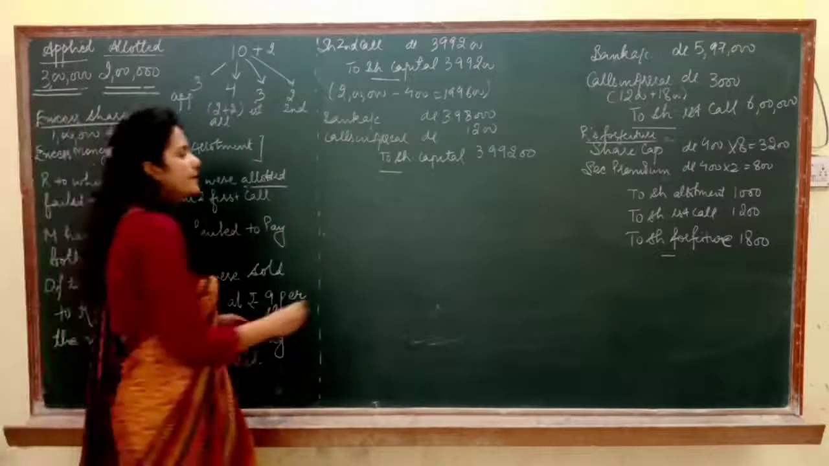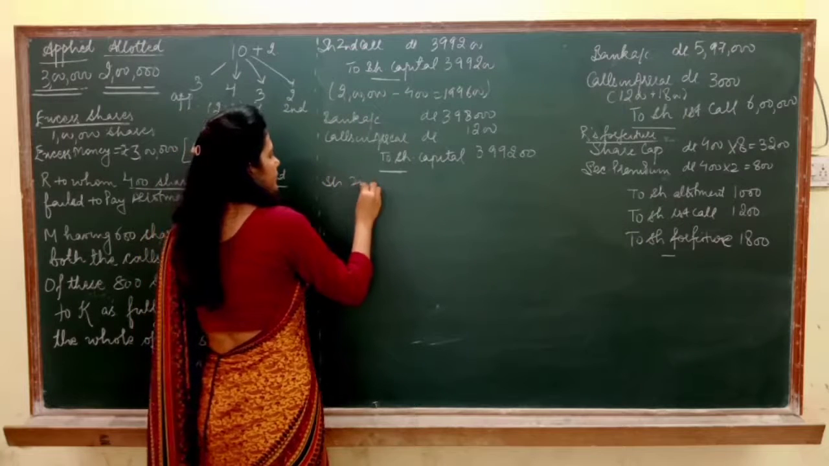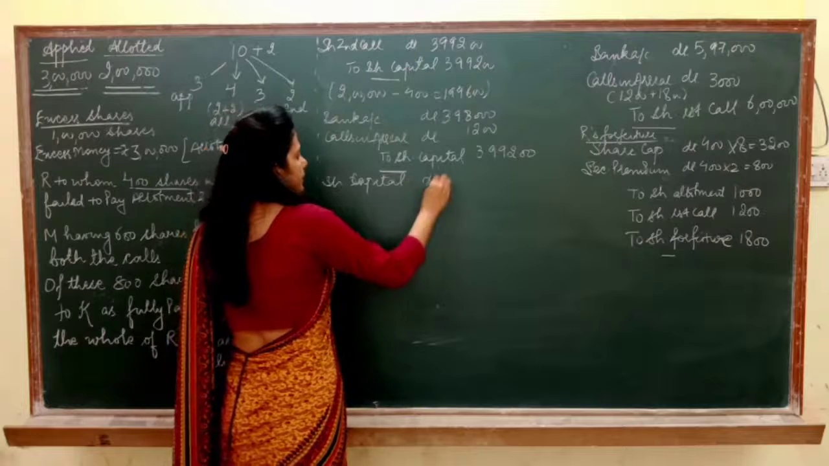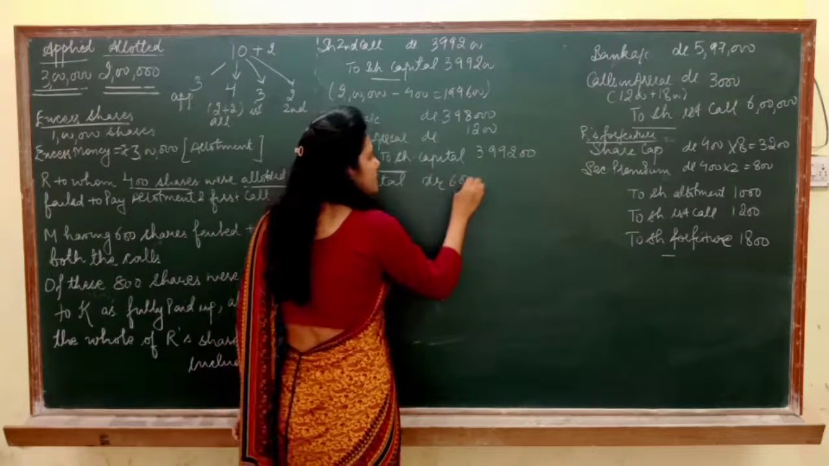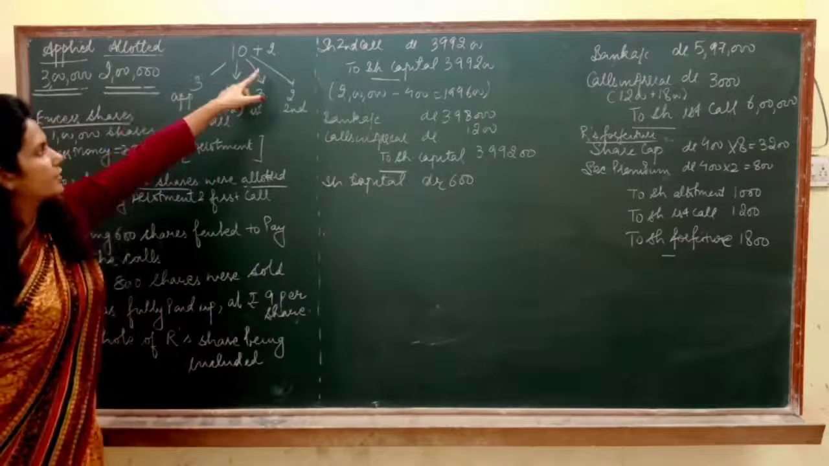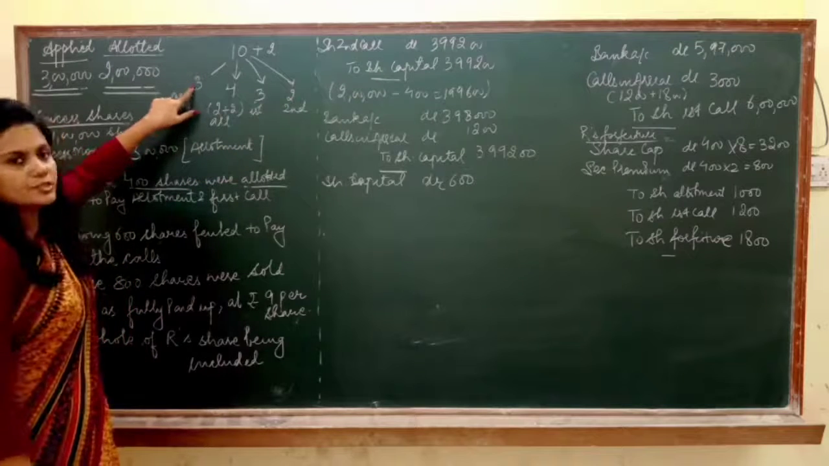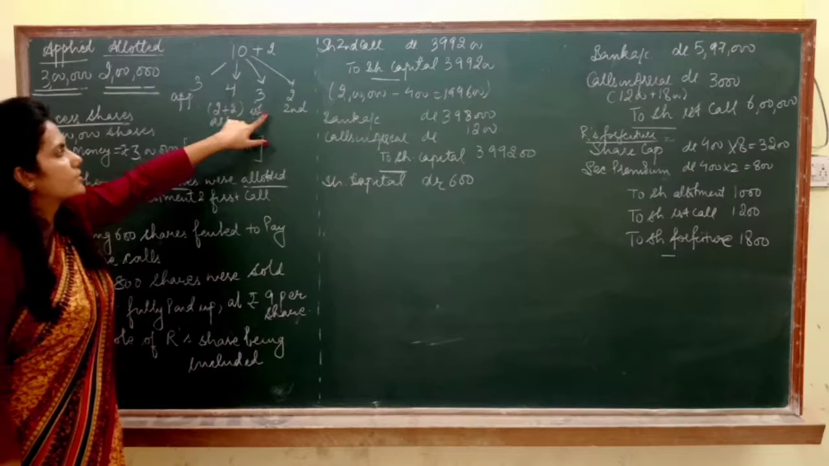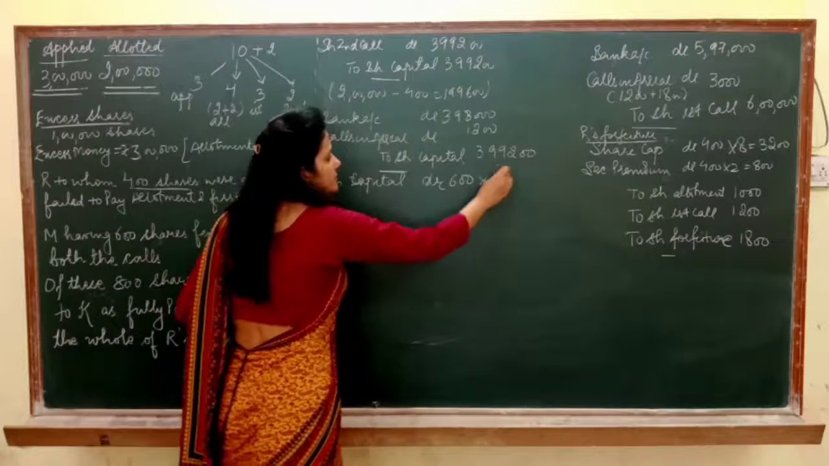So now let's pass the entry for the forfeiture. It is share capital debited. Whose shares are we cancelling? M's shares, having 600 shares. Got it? And after the second call we are forfeiting. It means here called up capital is 3 application, 2 allotment excluding premium, 3 first call and 2 final call. It means it is rupees 10.